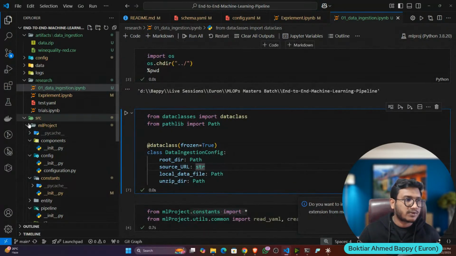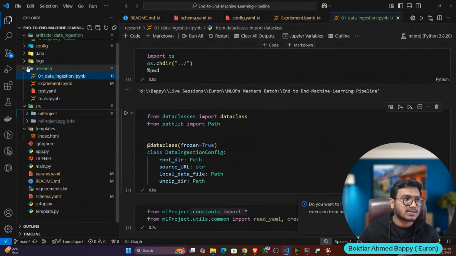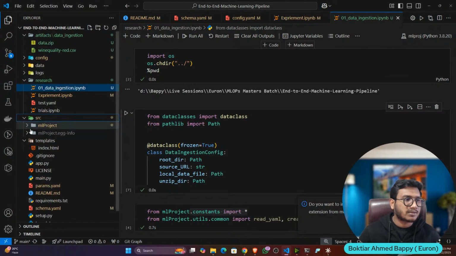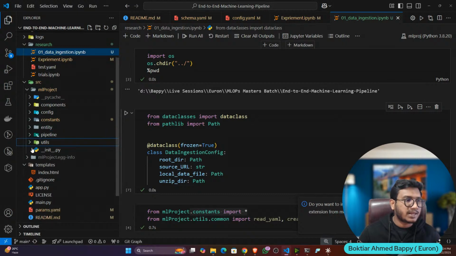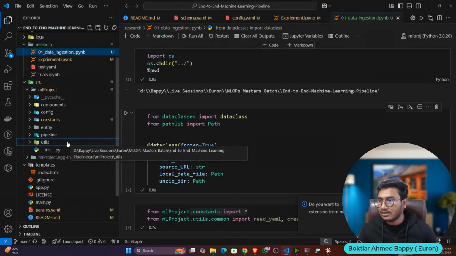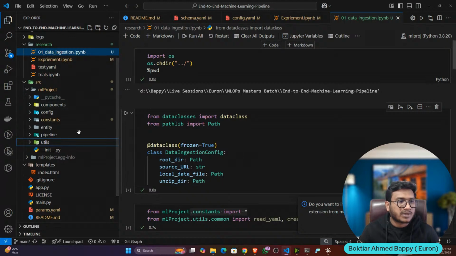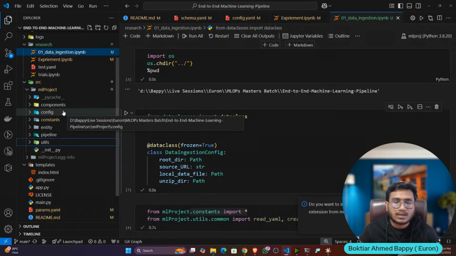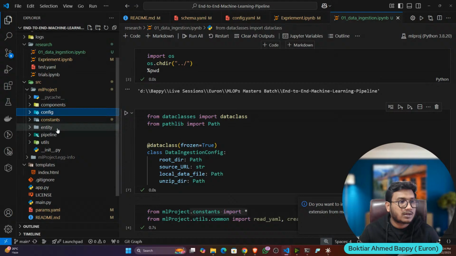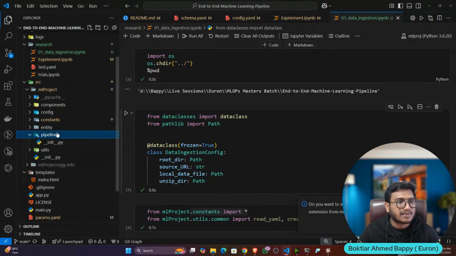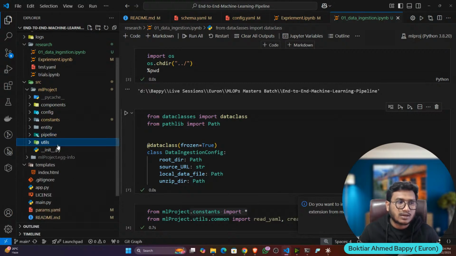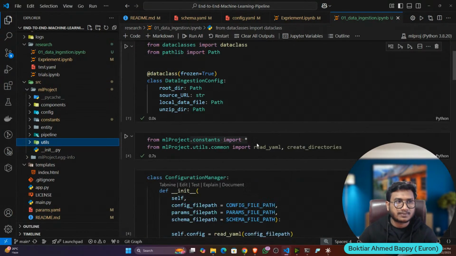Now here in the folder, we'll try to write. I think most of the files are clear, guys. Let's say in the src folder, if you open, now I think you know what is component, constant, entity, pipeline, utils, and so on. Component means your actual component, data ingestion. Config is the configuration manager. Constant we have already defined. Entity is the return type of a function. Pipeline is the step of execution. Utils has the most frequent functions in common. I hope it is clear.